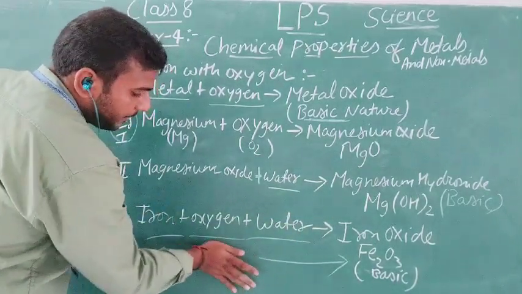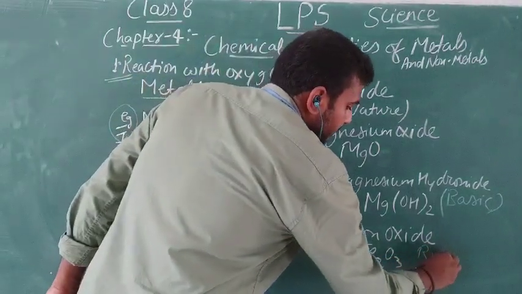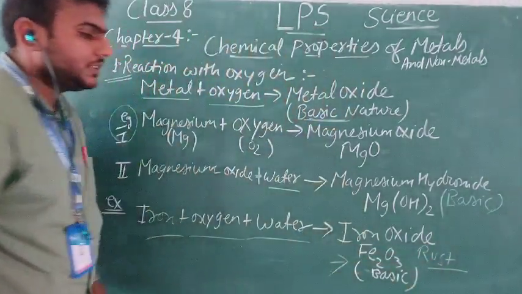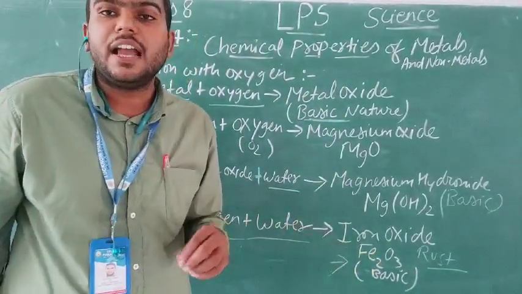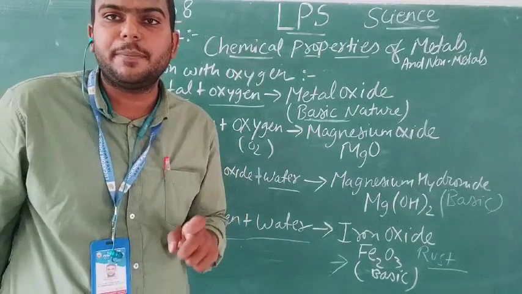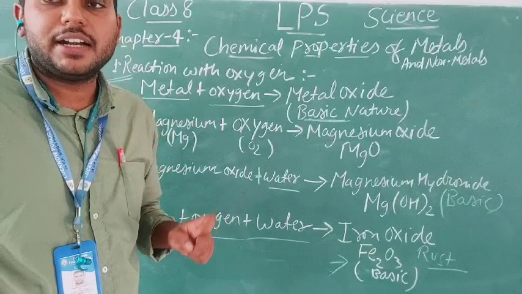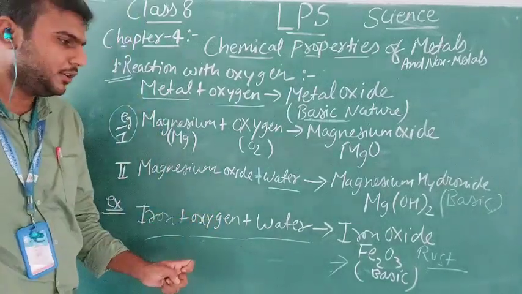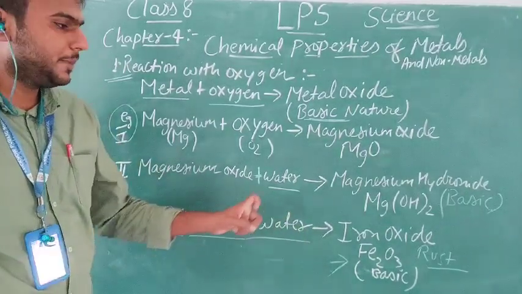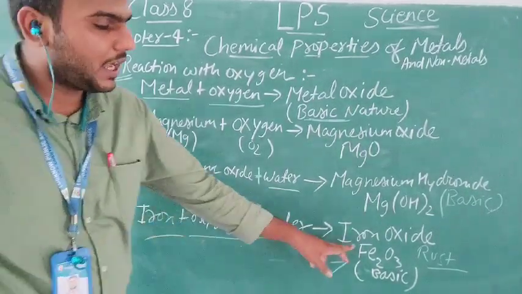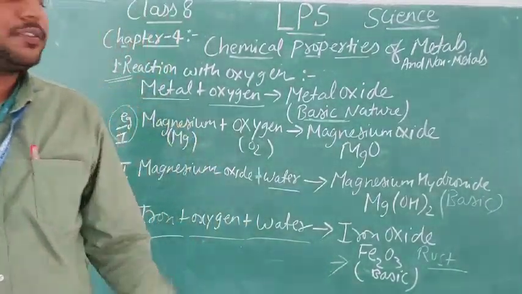Okay, I am writing this here. Instead of this, I am writing rust. So this iron oxide is rust, Fe2O3. When I check the solution which I have made by mixing the rust and water with pH paper, I will see that red litmus paper is being converted into blue. That means the iron oxide is also basic in nature. This was our first point.